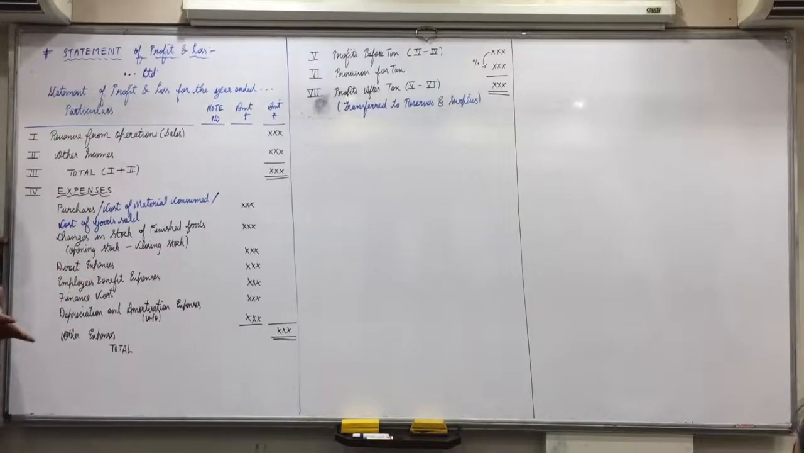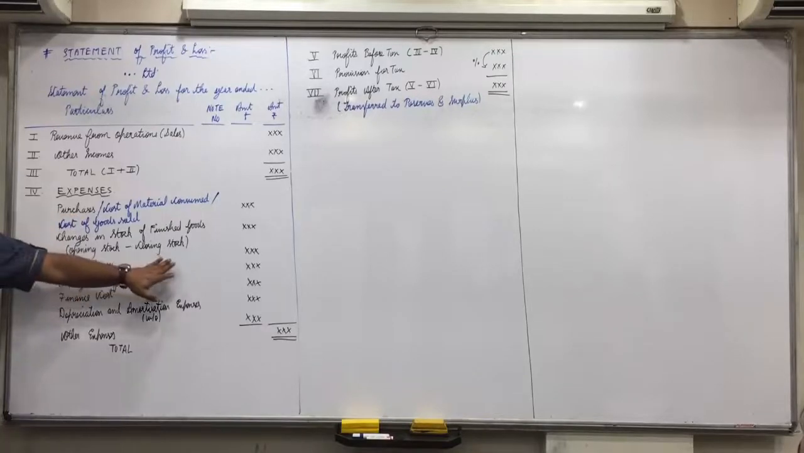And if it's a manufacturing unit, then opening stock of finished goods plus material consumed plus direct expenses minus closing stock. So in the question, if you are given cost of goods sold, then the next two items will not come, because cost of goods sold already includes opening stock minus closing stock as well as direct expenses. Once again, cost of goods sold is opening stock plus purchases plus direct expenses minus closing stock.